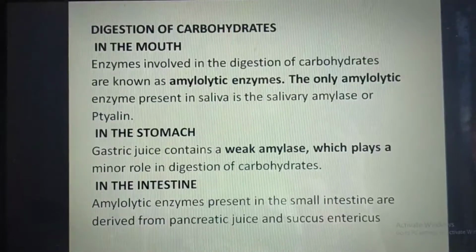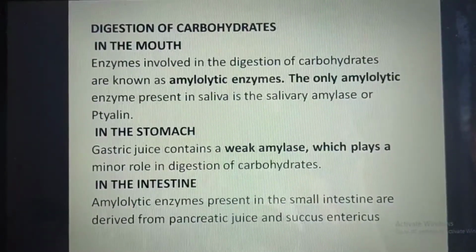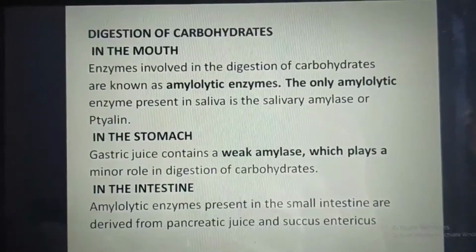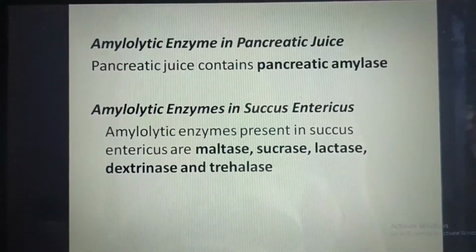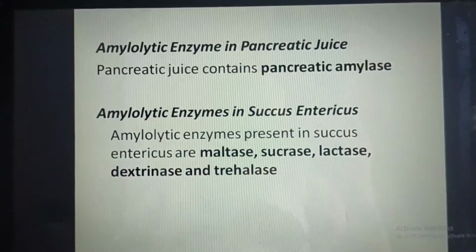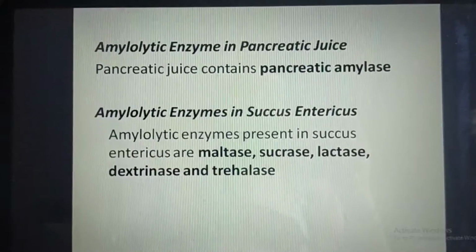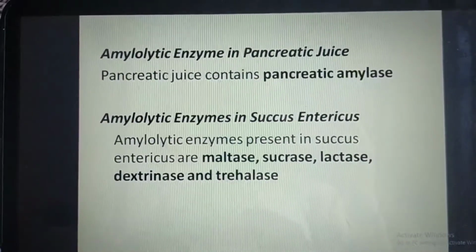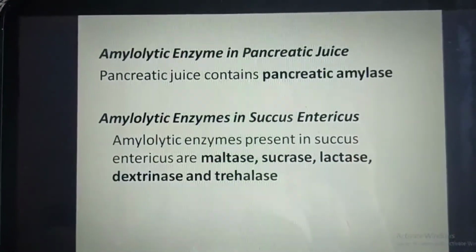Then in the intestine, amylolytic enzymes present in the small intestine are derived from pancreatic juice and succus entericus. Amylolytic enzyme in pancreatic juice is pancreatic amylase. Amylolytic enzymes present in succus entericus are maltase, sucrase, lactase, dextrinase and trehalase.